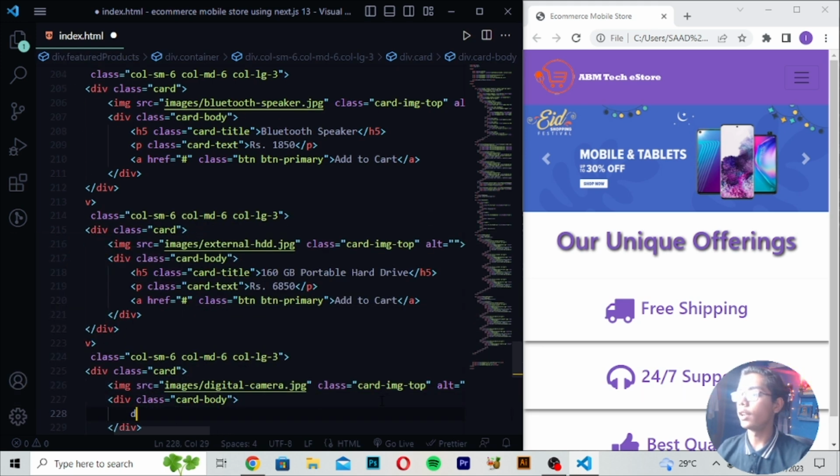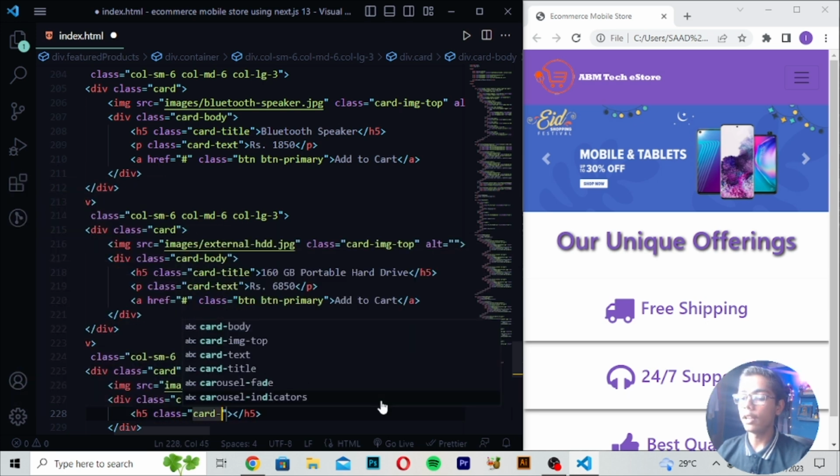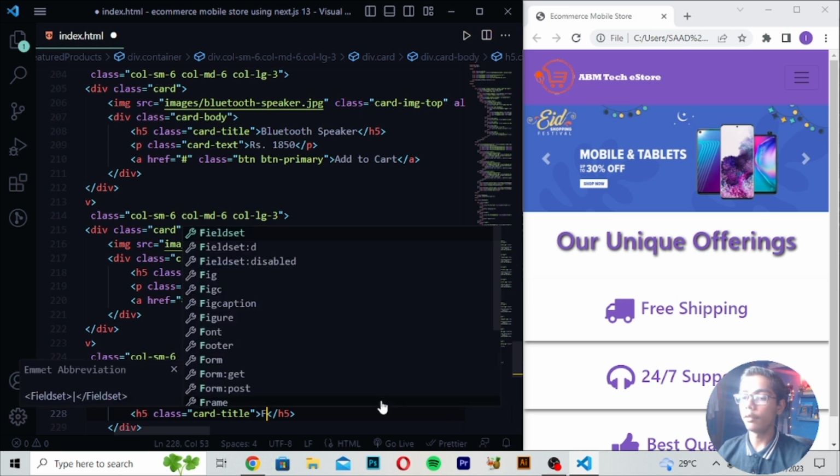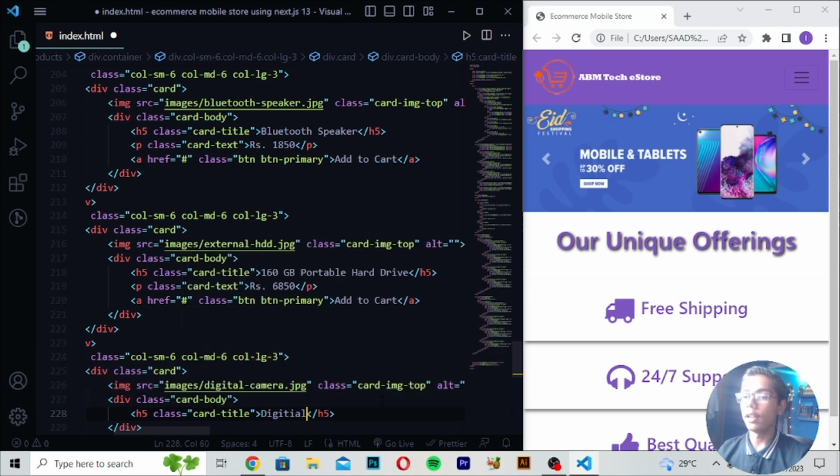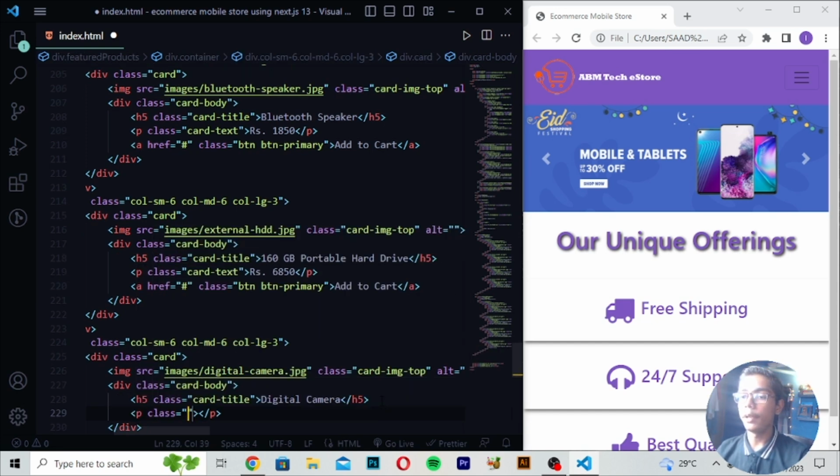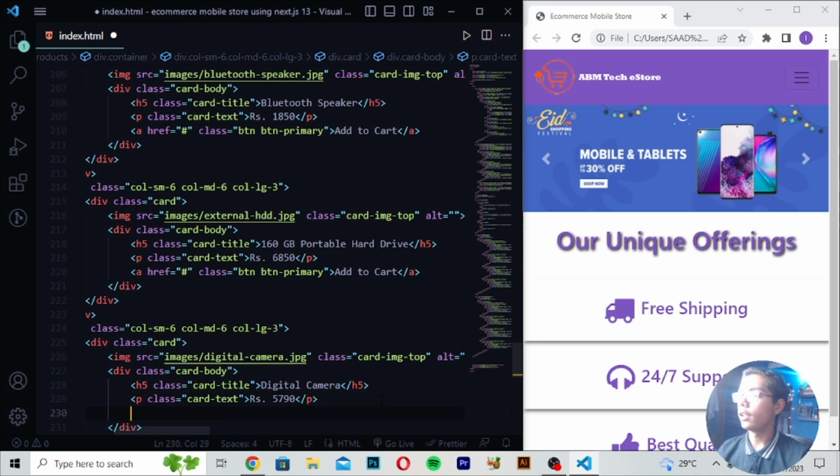Then you have to just move down, right here h5 and right here class, and in class I will be writing card title. In the center you have to write digital camera. And then when you've just written this, here you have to move down, right here p tag class and right here card text. Then in center you have to write here rupees 5790. Then you have to now just write here class which should be like btn primary. So here I will be now just writing here, then right here add to cart.